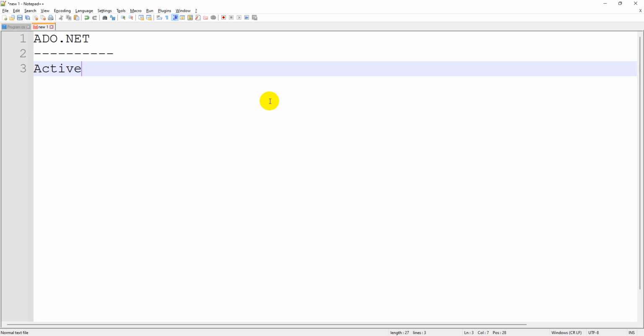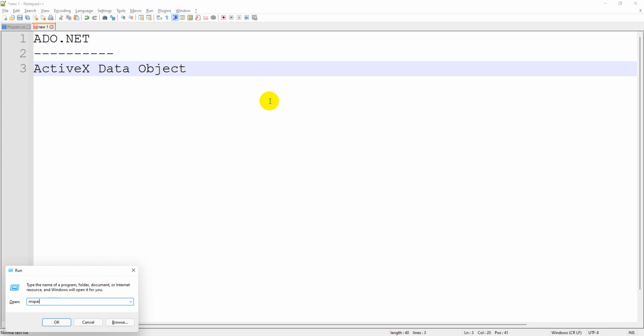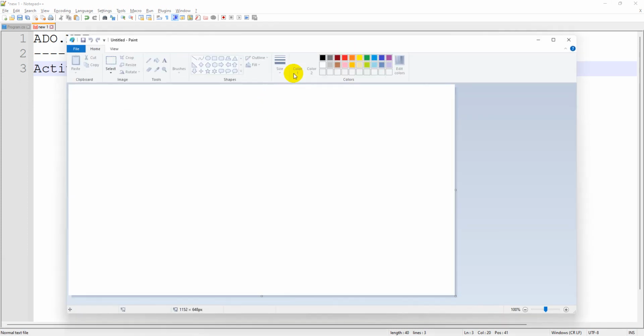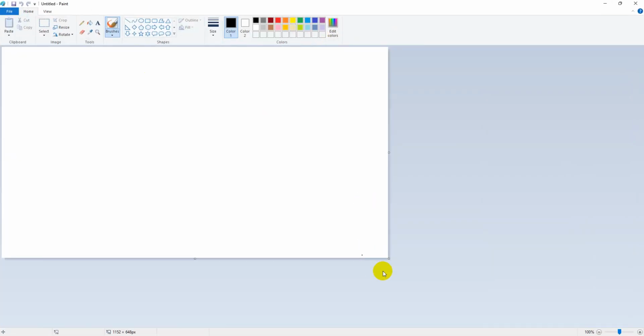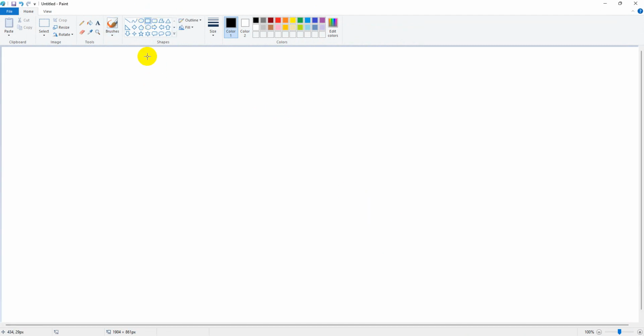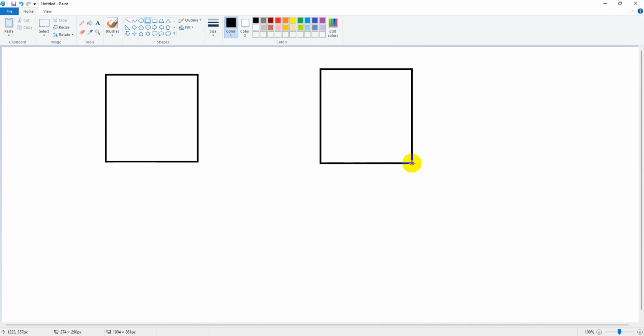So, ActiveX Data Object, so we can call it a middleware technology. Middleware in the sense, normally whenever we are trying to create an application, there will be some layers for every project whatever we are trying to design. So first we need to understand about two things guys.